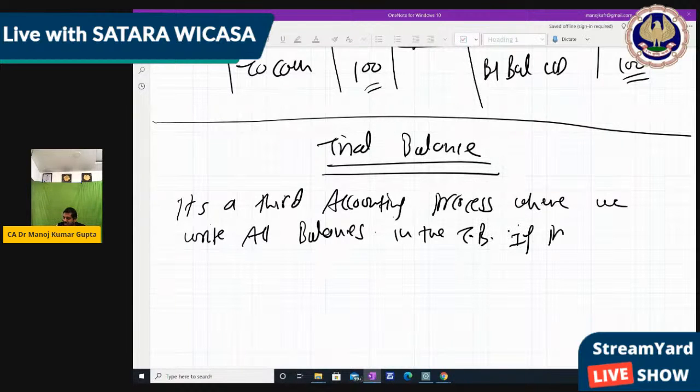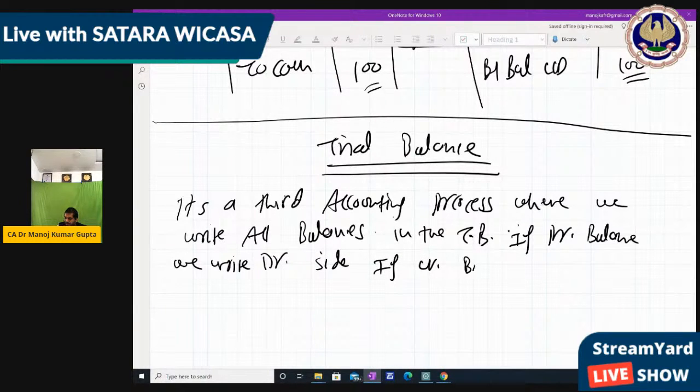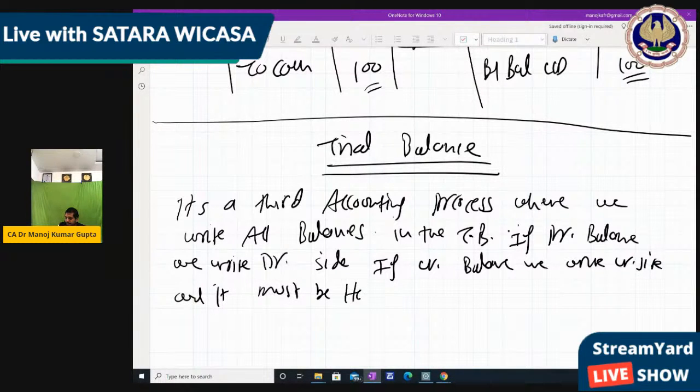If it is a debit balance, we write it on the debit side. If it is a credit balance, we write it on the credit side. Right? And it must tally. Why should it tally?